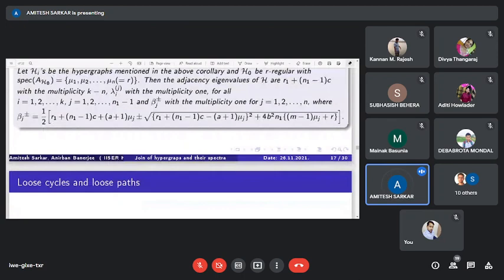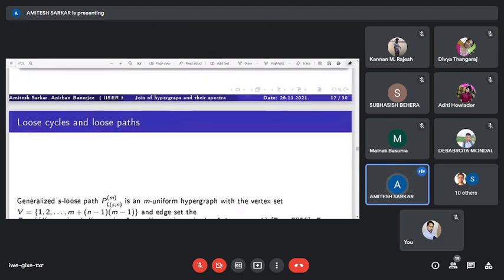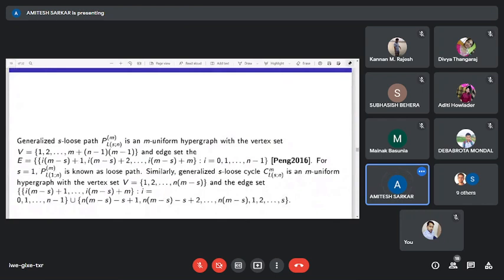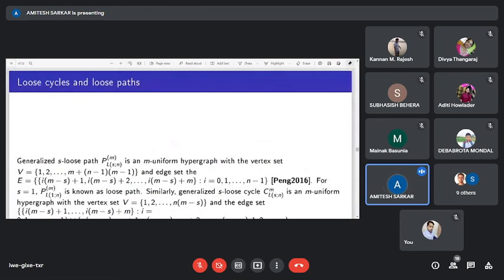Now we use these results to find the adjacency eigenvalues of loose cycles and characteristic polynomials of loose paths. First, we define loose cycles.